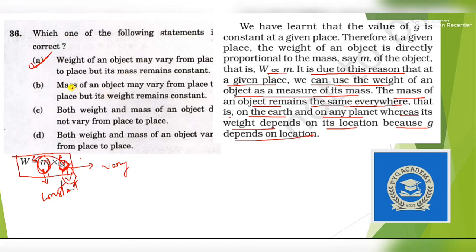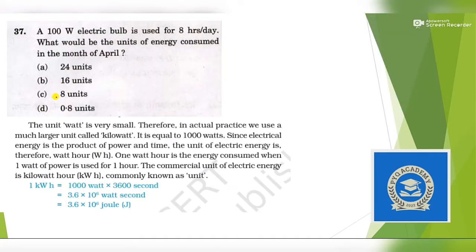Let's look at the other statements also. Mass of an object may vary from place to place. No. Both weight and mass of an object vary from place to place. No, mass does not vary. Weight can vary. Let's move to the next question.